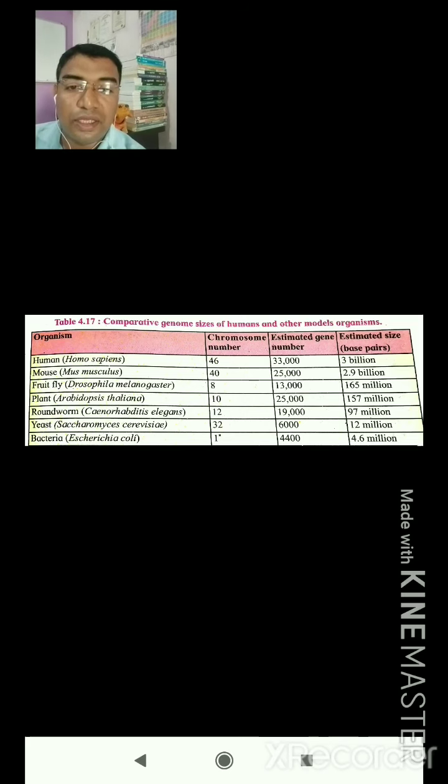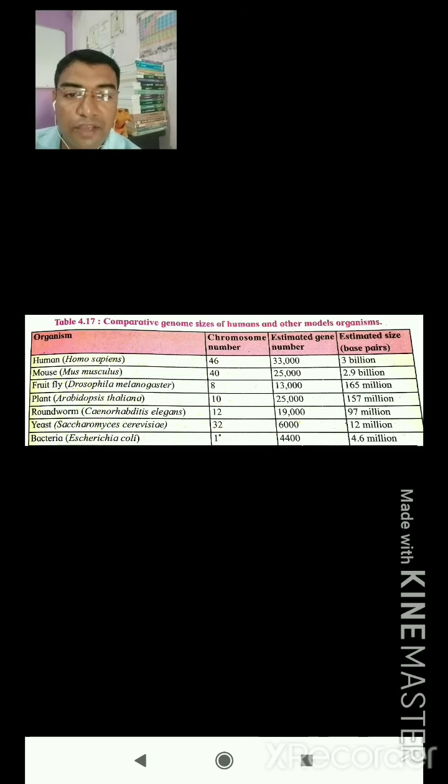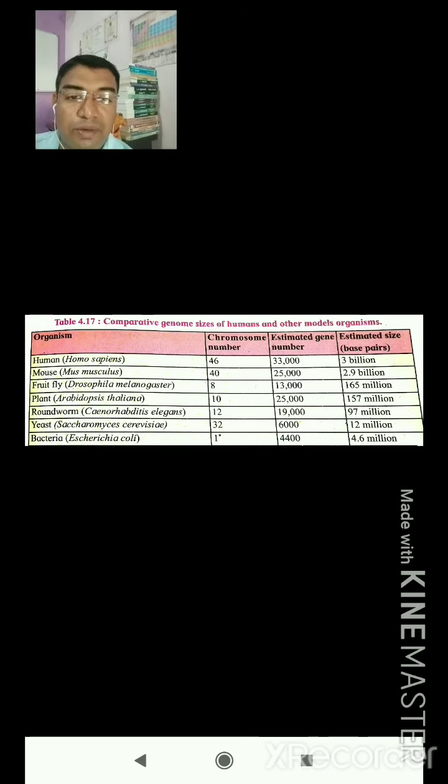Mouse, that is Mus musculus, has 40 chromosomes, estimated genes about 25,000 and base pairs about 2.9 billion. Fruit fly, that is Drosophila melanogaster, has 8 chromosomes, about 30,000 estimated genes and 165 million base pairs. Plant, Arabidopsis thaliana, has 10 chromosomes, 25,000 estimated genes and about 157 million base pairs. Roundworm, that is Caenorhabditis elegans, has about 12 chromosomes, 19,000 estimated genes and 97 million base pairs.